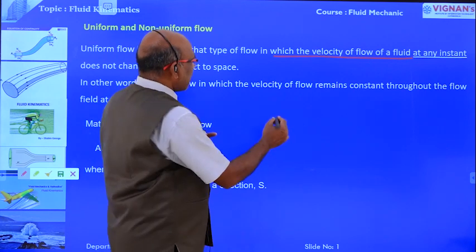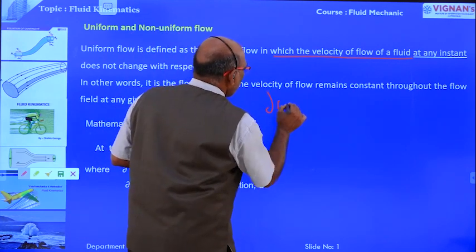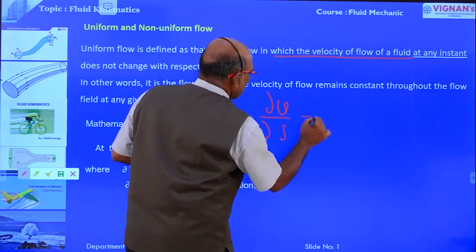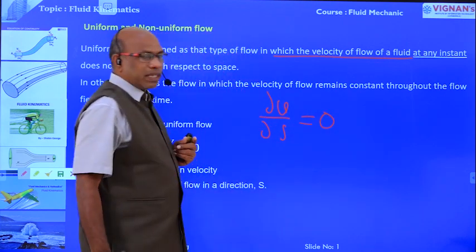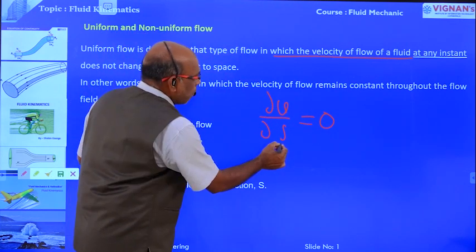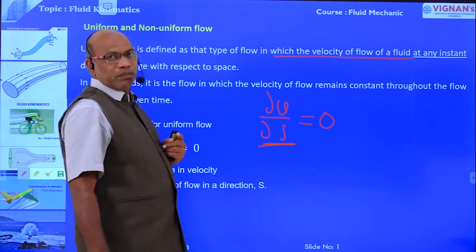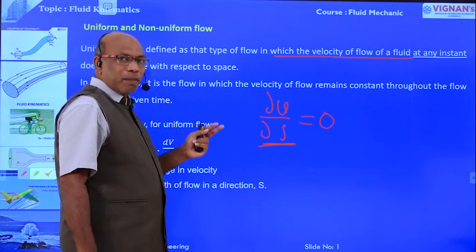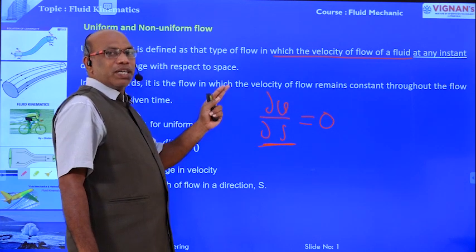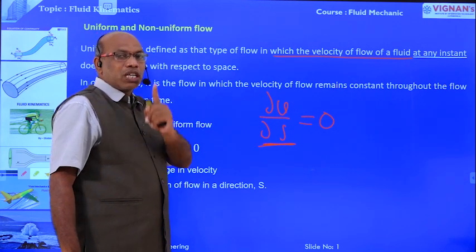It is mathematically expressed as dou v by dou s is equal to 0. In the earlier case, steady flow, it was with respect to time; here it is with respect to distance. The velocity of flow at a given instant does not change with respect to space.